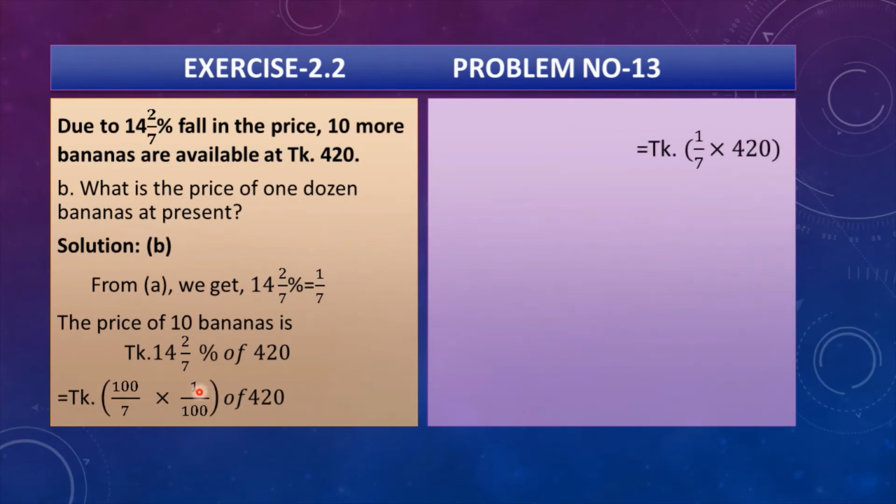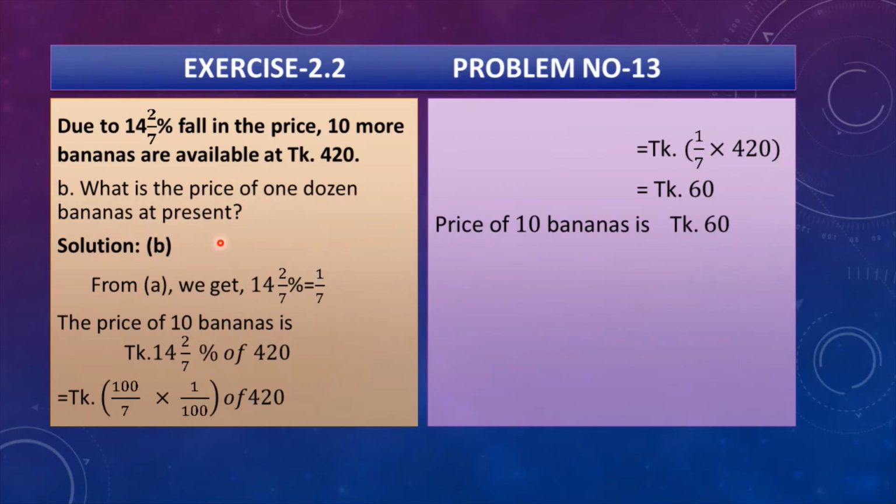After that, if we reduce 100 and 100, we get 1 divided by 7 multiplied by 420. So if we divide 420 by 7, we get 60. That is the price of 10 bananas at present. Now we have to find out what is the price of 1 dozen bananas at present.